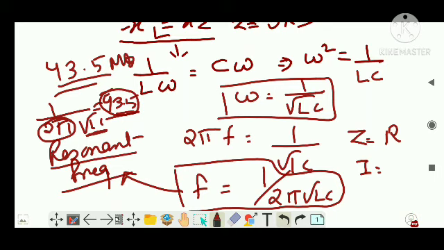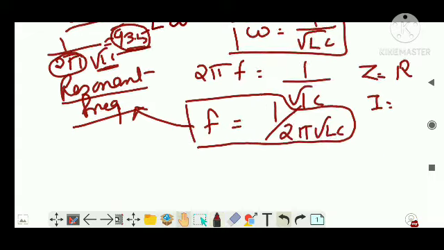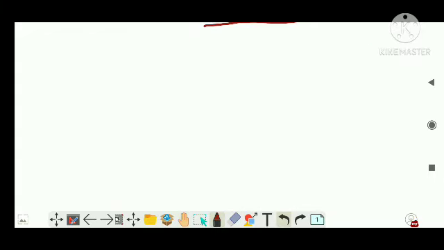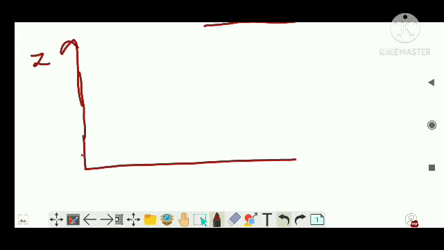Okay, clear? Now there is another thing which you have to deal with, which is graphical representation. How can we graphically represent the entire thing which we talked about? Now graphical representation of impedance, right? This is impedance, and how does the impedance change with respect to frequency?